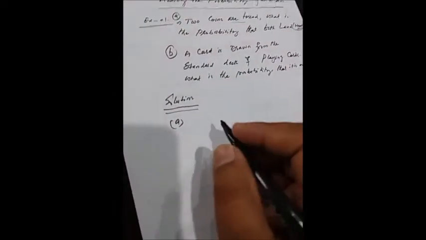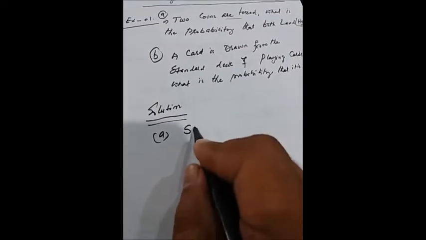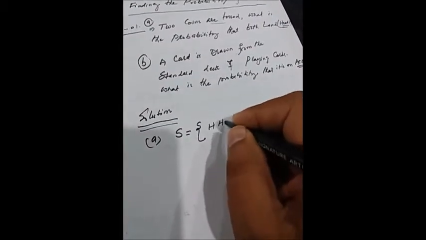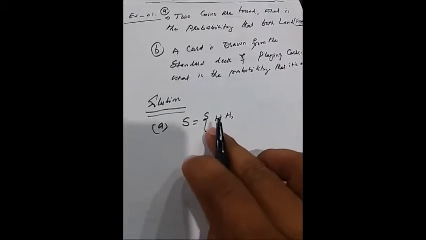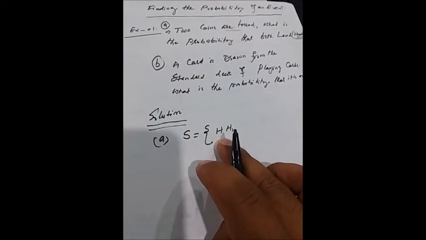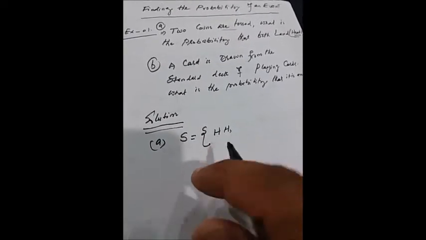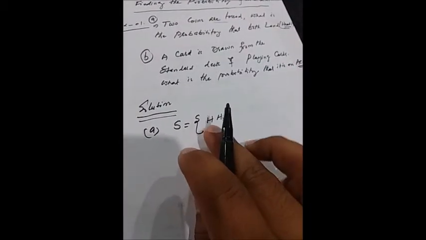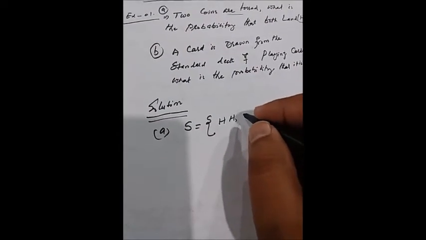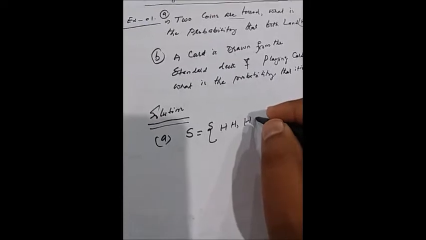So as we know, the sample space of two coins is as follows. When we are tossing two coins together, when they land, they may appear both head and head. Or it is possible that one is head and the other is tail.